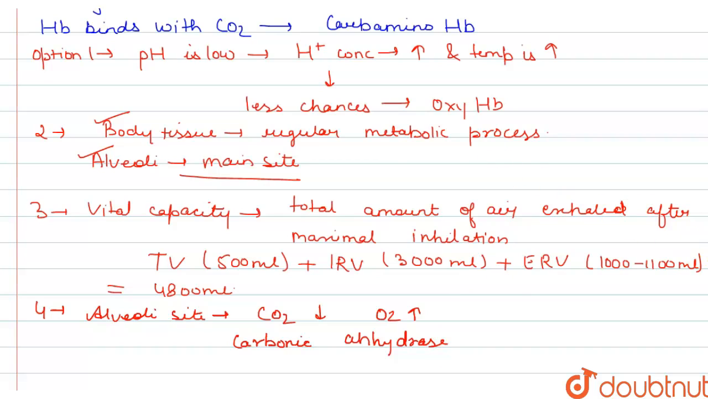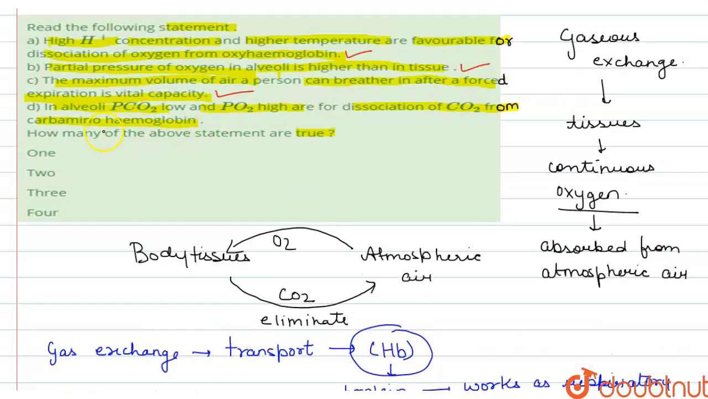So the fourth statement is also correct, that in alveoli PCO2 is low and PO2, or pressure of oxygen, is high. And if the pressure of CO2 is low, then it dissociates the carbon dioxide from the carbamino hemoglobin. So this is also the correct statement. Over here, there is no false statement given. So our option number 4, that says all of them are true, is correct, right? I hope I have solved the question.